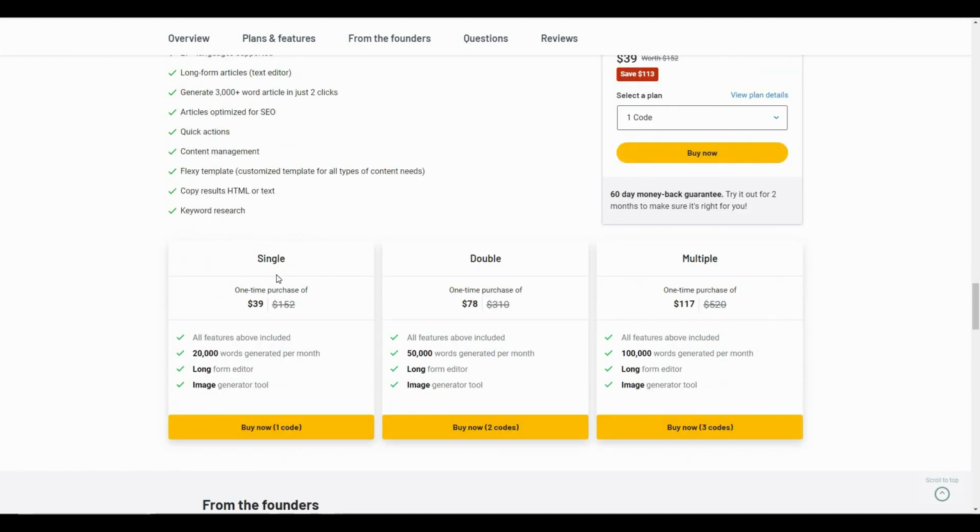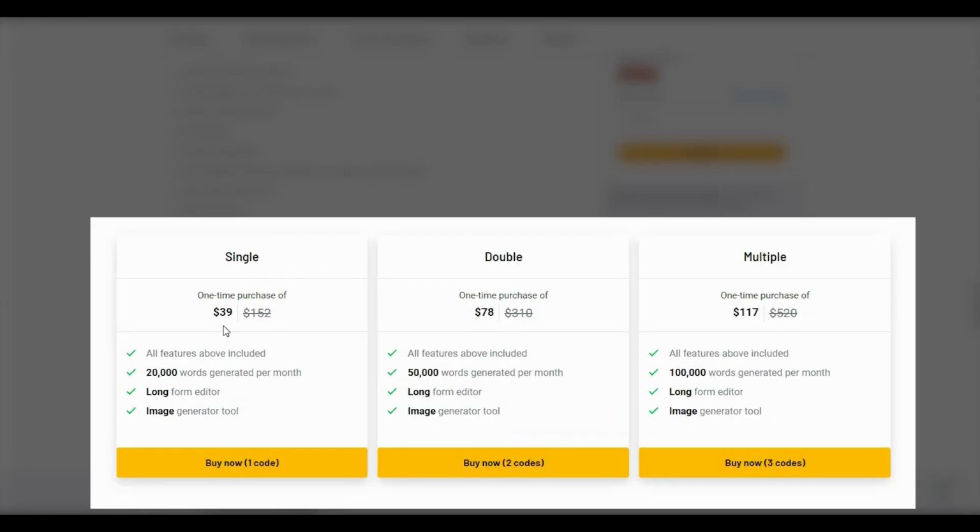Now let's have a look at the plans. So the single quote costs $39 and you can generate 20,000 words per month with it. And then there is the double quote costing $78, and the word limit per month is 50,000. And there is also the multiple quote which costs $170, and the per month word limit is 100k.